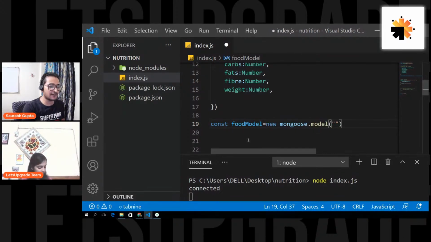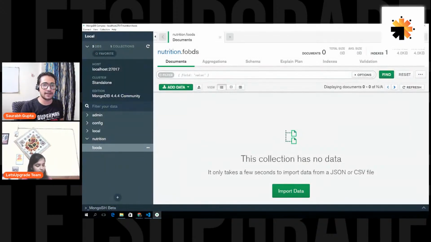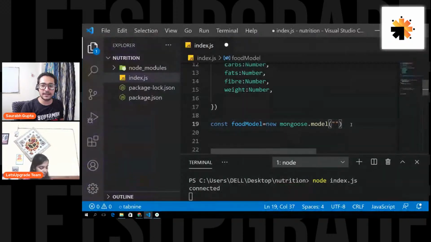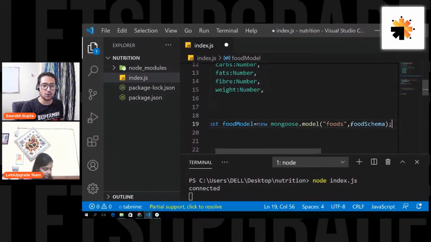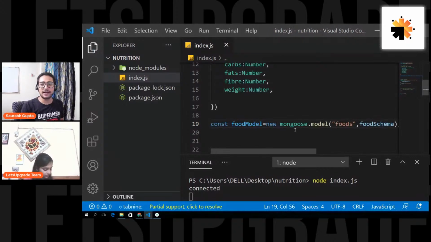The collection name is foods. So I'm saying this is my collection, and the schema that it is following is nothing but the schema that I just created, foodSchema. And that's it. By this code, my foods collection will understand that it has to follow the foodSchema.